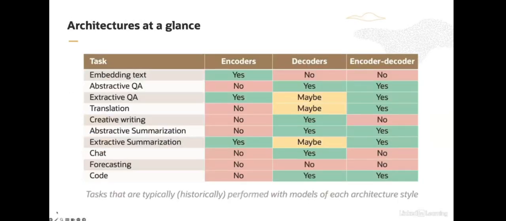At a glance, what I've done here is put together a table for your reference of various tasks and historically what style of model has been used to accomplish each task. One thing not to take away from this is that when you see a yes or no, a particular model or a particular style of model must or cannot be used to perform a certain task. You could, in theory, use any model to complete any task, but the pair may not be appropriate and is not traditionally done in practice.